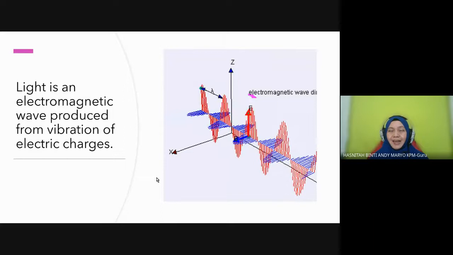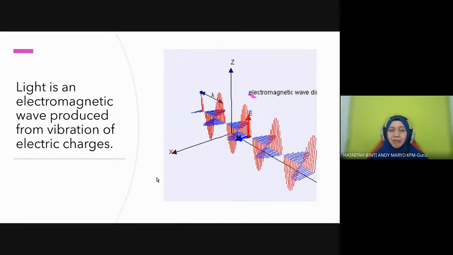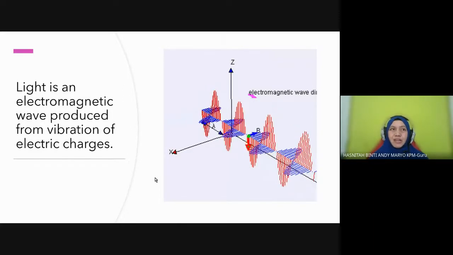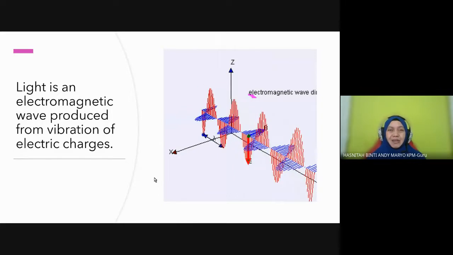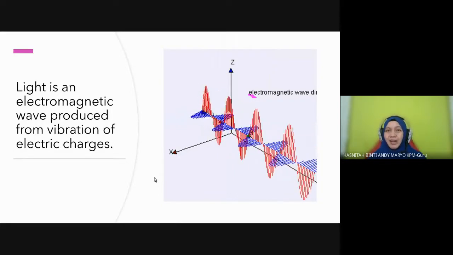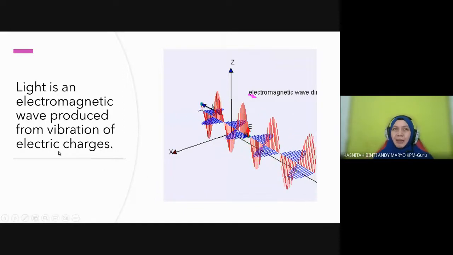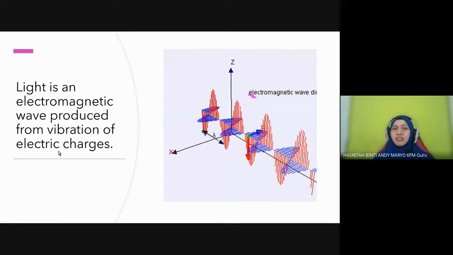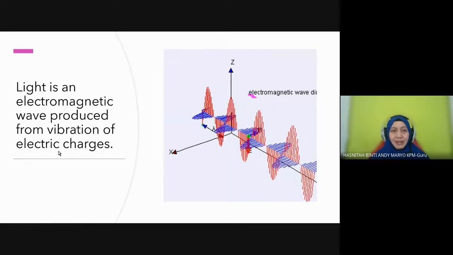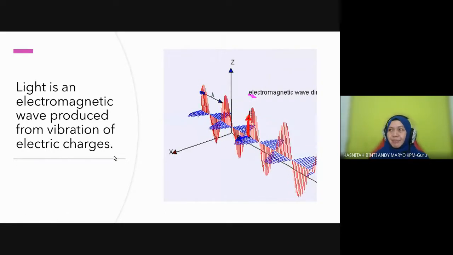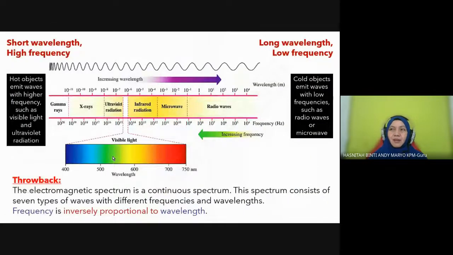What is light? It is an electromagnetic wave, produced from the vibrations of electric field and magnetic field, which are perpendicular to one another. Light is considered as one of the electromagnetic waves in the electromagnetic spectrum we learned last year in 5.7. If you remember, ingat kan ada belajar. Okay, students, you also found this last year in chapter 5.